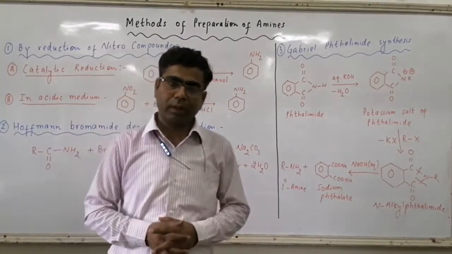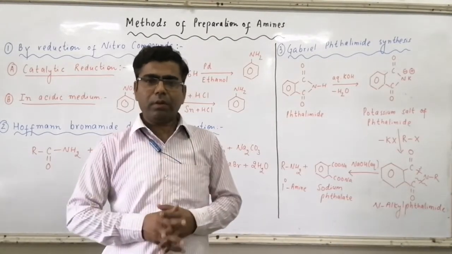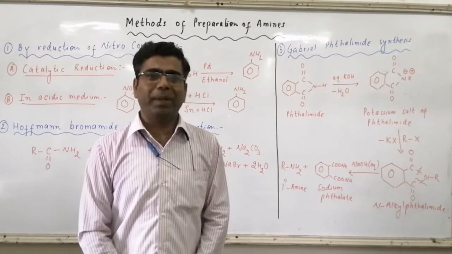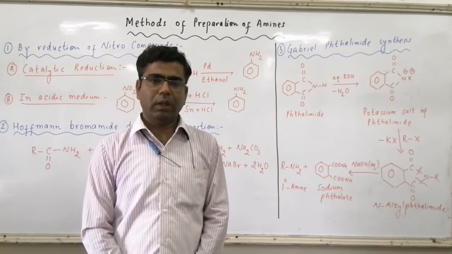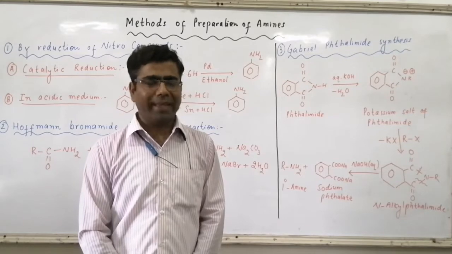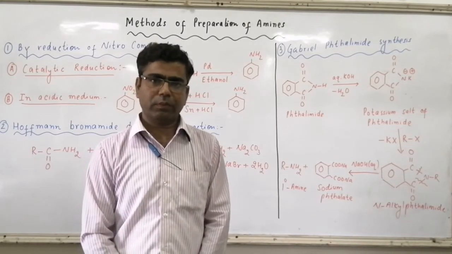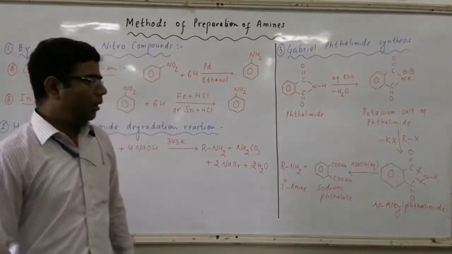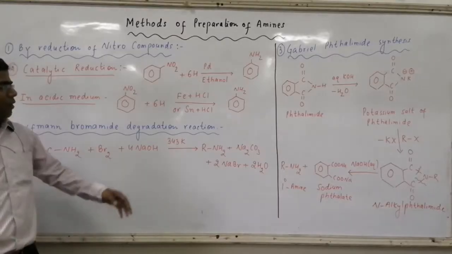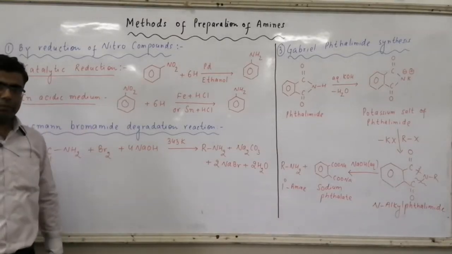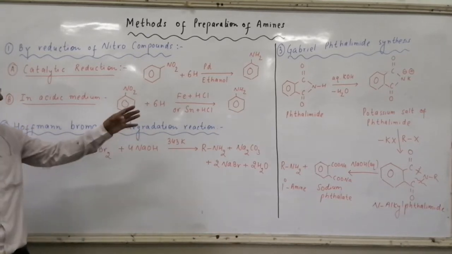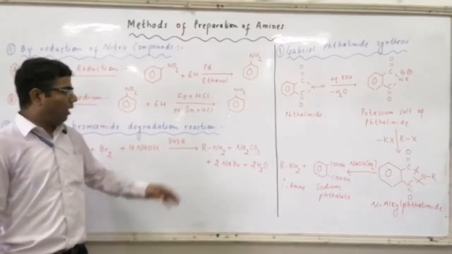Remember one thing, nitro compounds or nitro group, when undergoes complete reduction, then the NO2 group gets converted to NH2 group, that is amine group. So here the reduction of nitro compounds can be carried out in presence of catalyst palladium, or it can be carried out in presence of Fe metal in presence of HCl, or tin metal in presence of HCl.